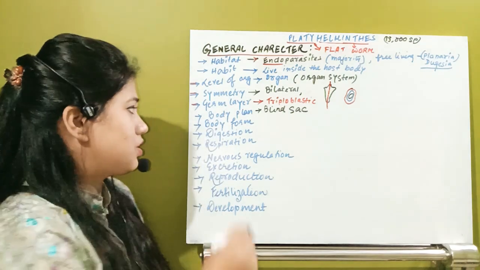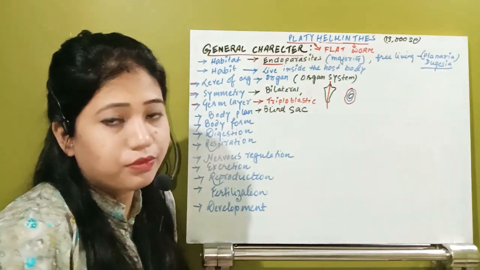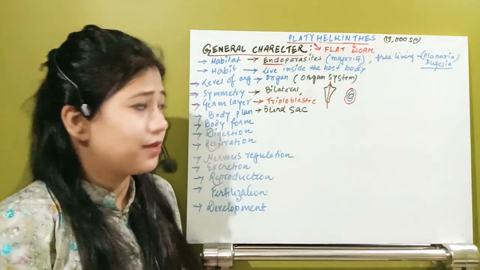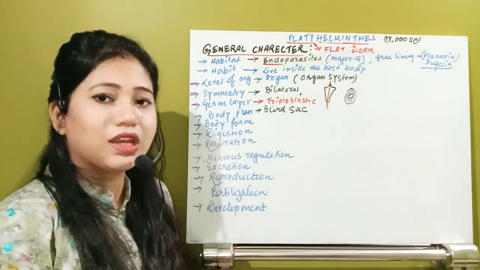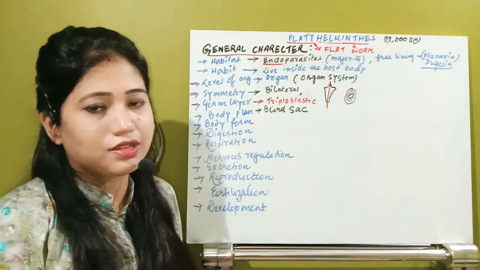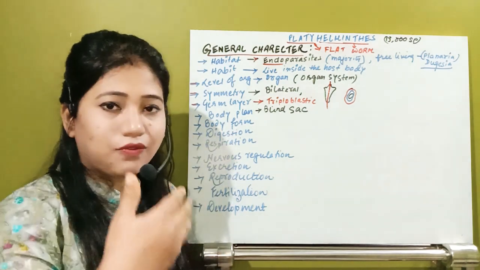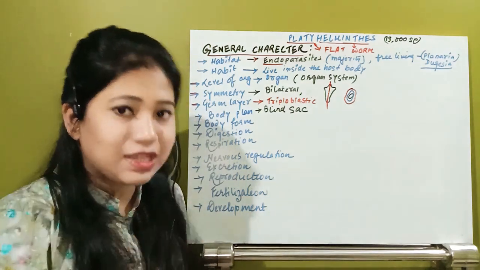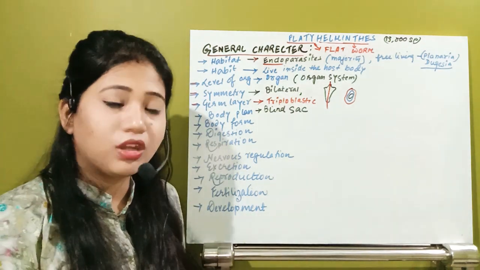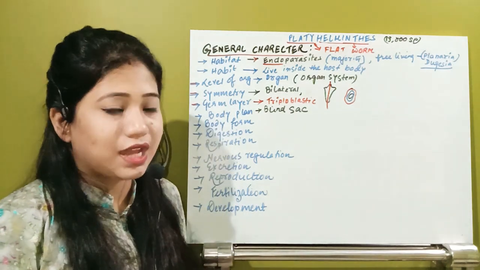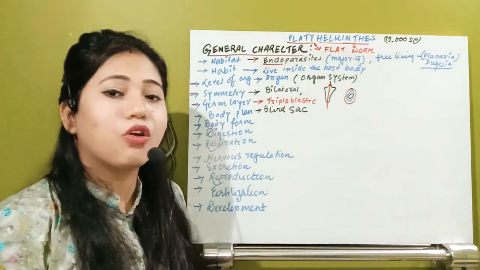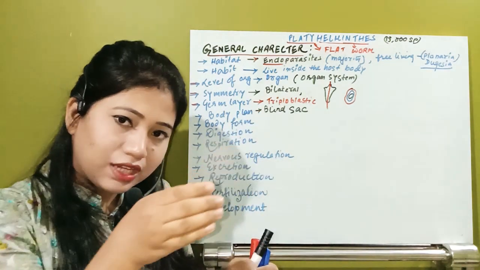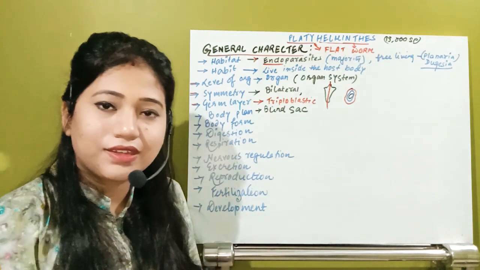The next characteristic is about their body form. Now what is body form? What type of organism is that? See, this organism is a dorso-ventrally flattened organism. I have already told you, if it comes to you only, whenever you see yourself, this front side, what we call the ventral side, and the back will be your dorsal side. So in our case, we are also dorso-ventrally flattened animals.